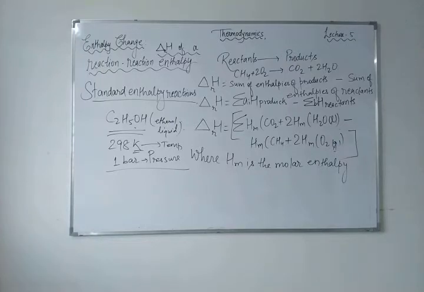Because at 298 Kelvin there is pure liquid ethanol. And if I talk about the standard state of solid iron, that is pure iron at 500 Kelvin and 1 bar pressure.